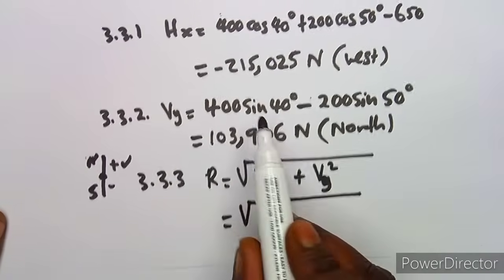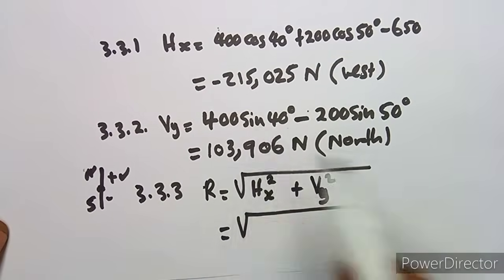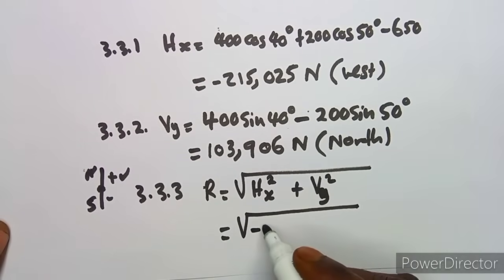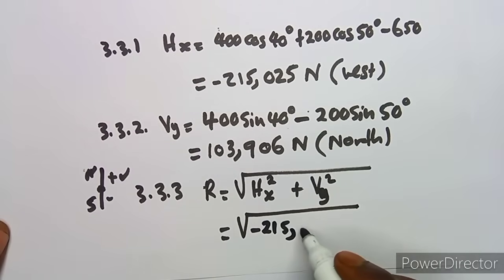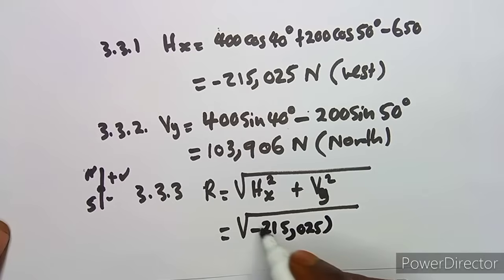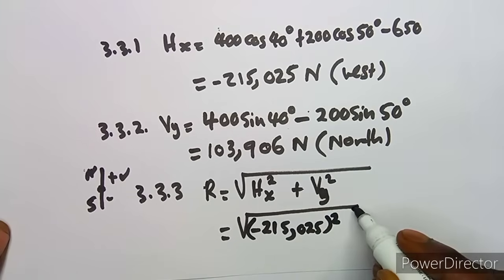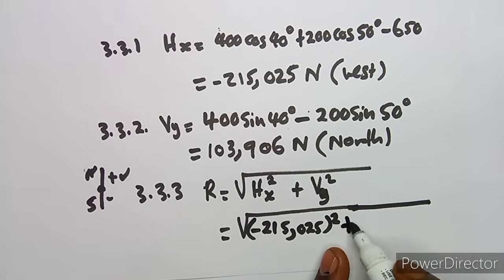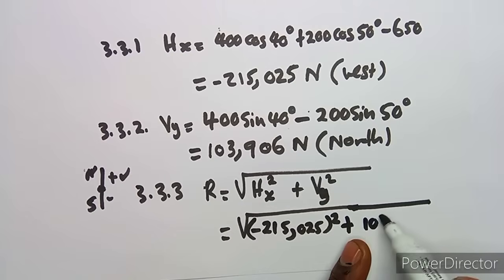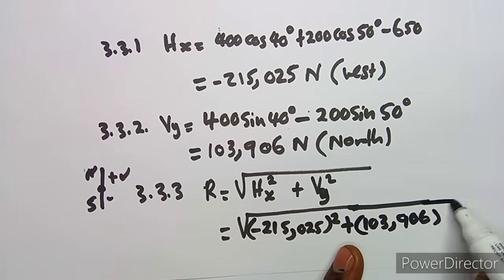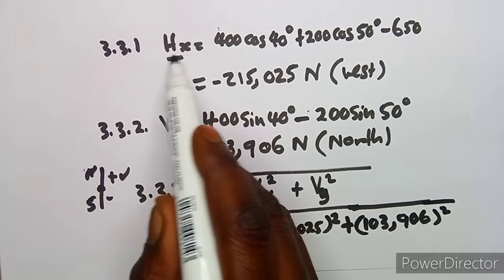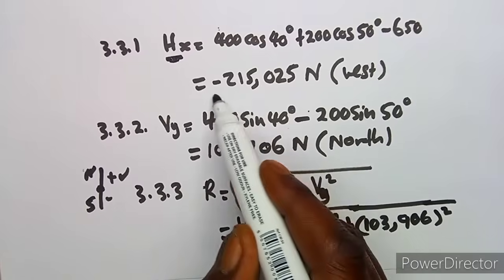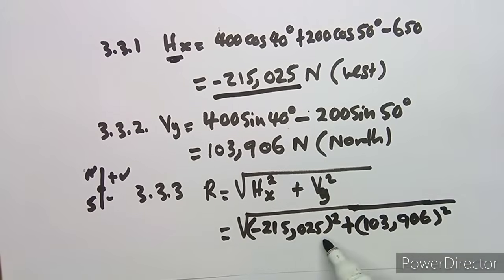So the horizontal, you just take this. You can neglect that negative, it's not important, or you can write it, it's not going to affect, because if you square a negative, it will be a positive. And also make sure that everything is under the square root. Plus you take also this 103.906, everything under the root, so this is your Hx. From your formula, your Hx, you obtain this value, so this is the one that you square.